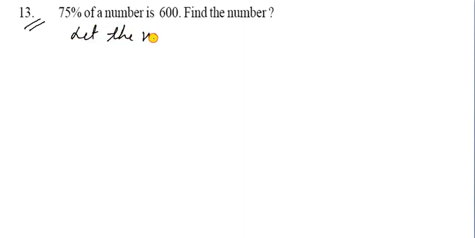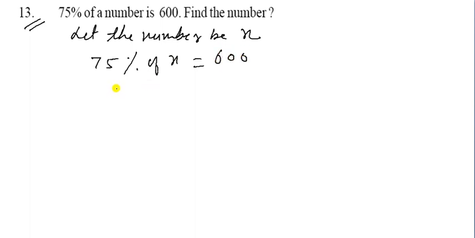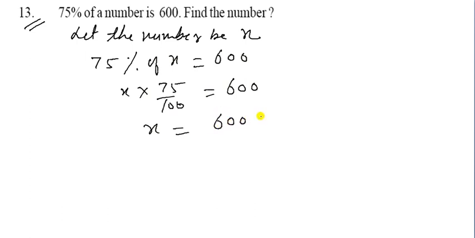Let us see the next question. The question 13 is: 75% of a number is 600, find the number. So let the number be x. So 75% of x is given as 600. So it will be x into 75 upon 100 is equal to 600.